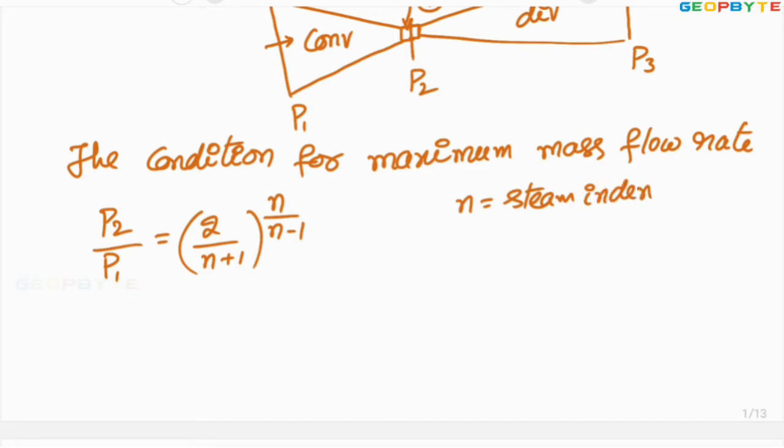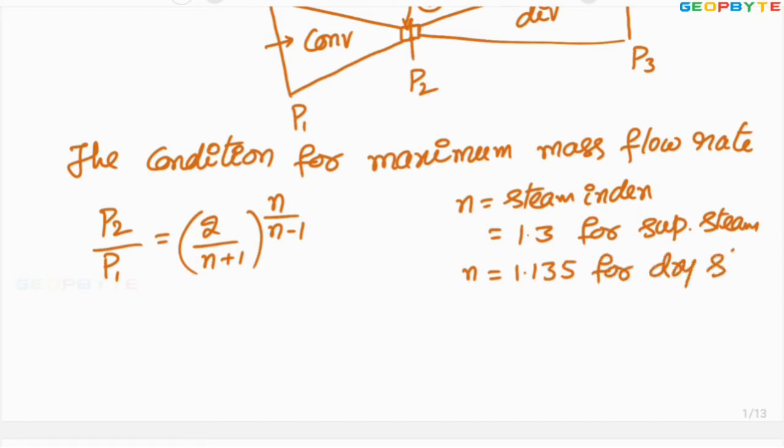The steam index n equals 1.3 for superheated steam, 1.135 for dry saturated steam, and approximately 1.113 for wet steam.